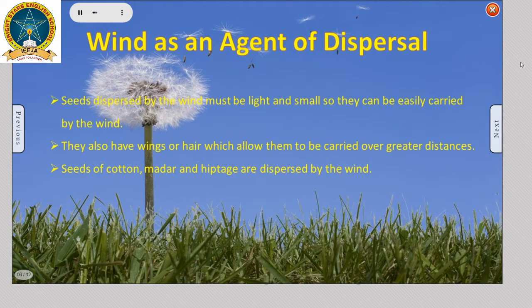Wind as an agent of dispersal. Seeds dispersed by the wind must be light and small so they can be easily carried by the wind. They also have wings or hair which allow them to be carried over greater distances. Seeds of cotton, madar, and hiptage are dispersed by the wind.